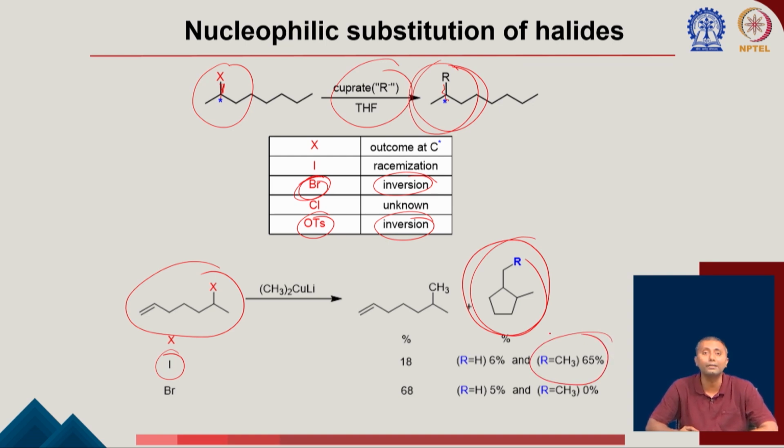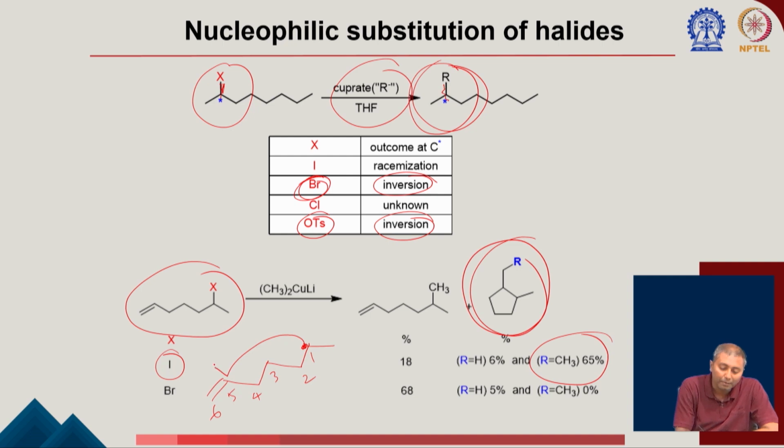So what is happening here? Now you can understand that if X equals iodo, there is a formation of a radical. Once you have this radical, if you number 1, 2, 3, 4, 5, 6, we have learned that if a radical formation happens, the radical can participate in a 5-exo-trig cyclization. That can end up giving this product. So that is justifying that yes, it is going through a radical intermediate.